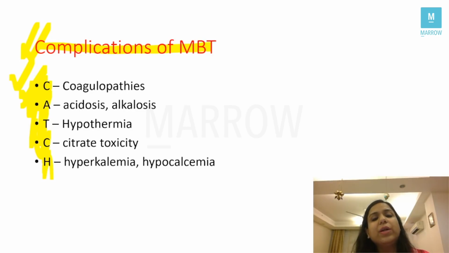Another very frequent question which is asked from massive blood transfusion is, which is the most common cause of death after massive blood transfusion? Answer is coagulopathies, which can lead to DIC, disseminated intravascular coagulation, right?